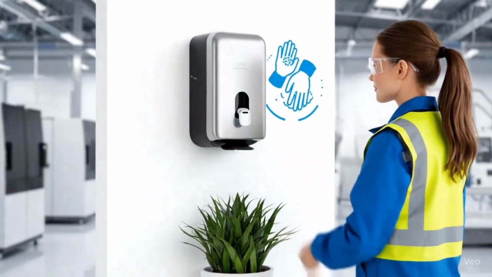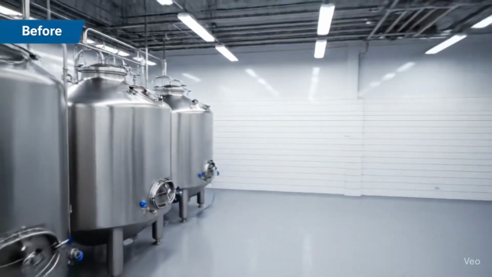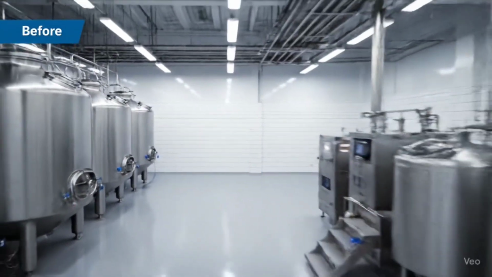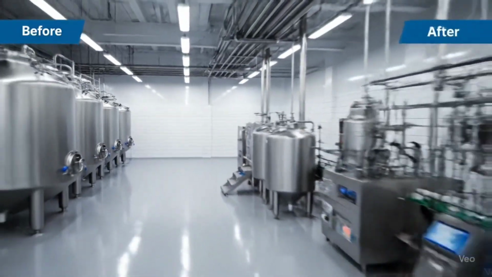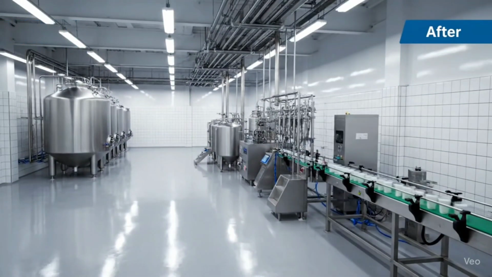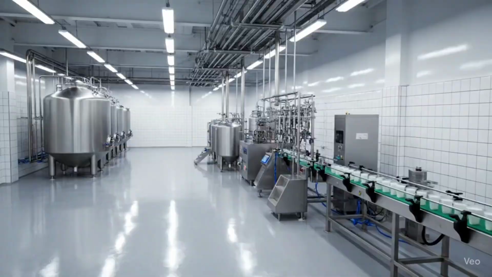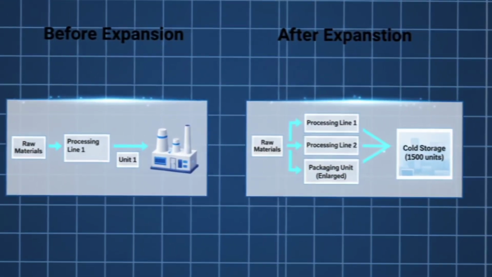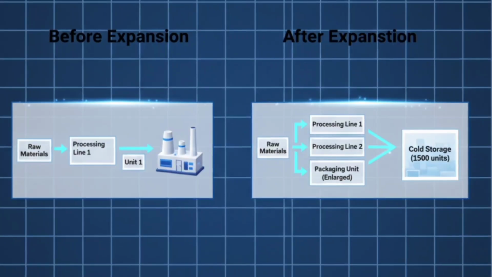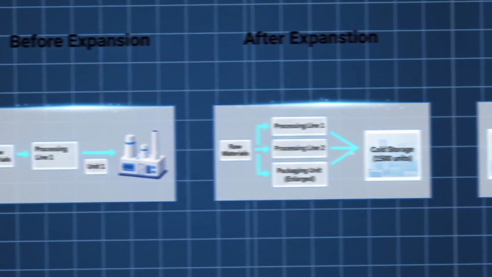Let us look at a simple example. Before expansion, this plant had only one processing line and one packaging area. As demand grew, a second processing line was added. Packaging was doubled, and cold storage was expanded to handle higher volumes. Notice that the flow of materials remains one way, from raw material reception, to processing, to packaging, to cold storage, and finally to dispatch. This prevents contamination and maintains hygiene standards.